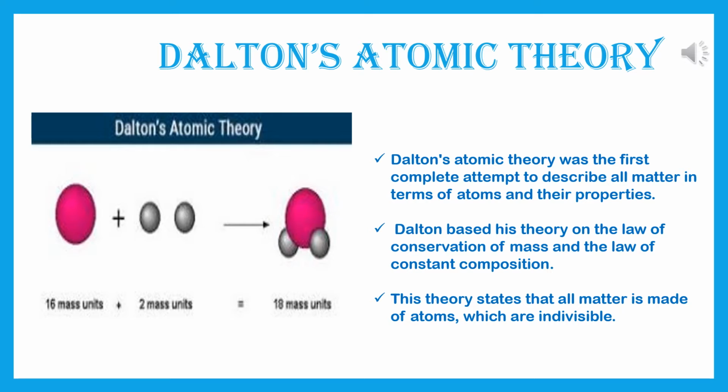16 mass units plus 2 mass units will form 18 mass units. Can you guess which molecule is this? This is H2O. 16 mass unit refers to oxygen and 2 mass units refers to hydrogen. And it is forming a molecule of water, that is 18 mass unit, and that is H2O. This is Dalton's law.